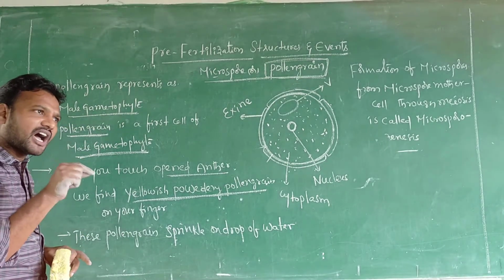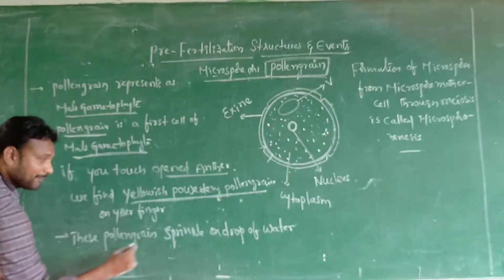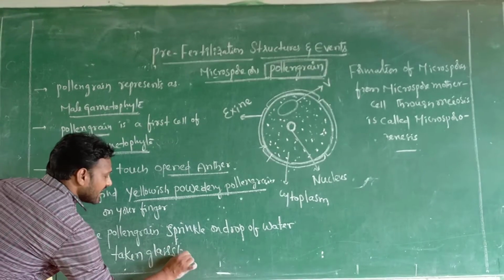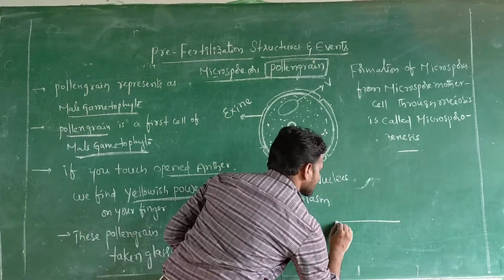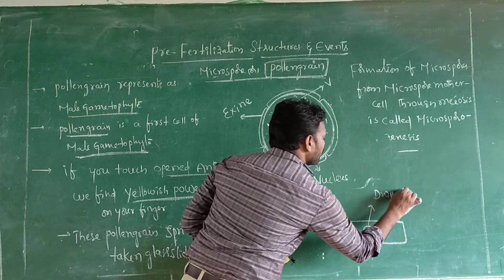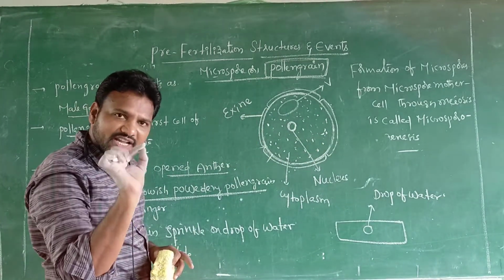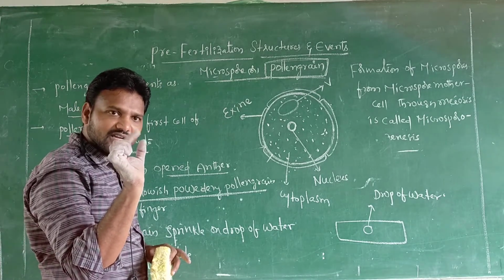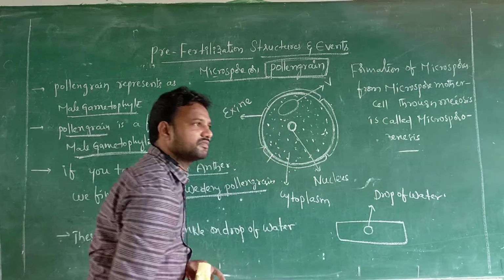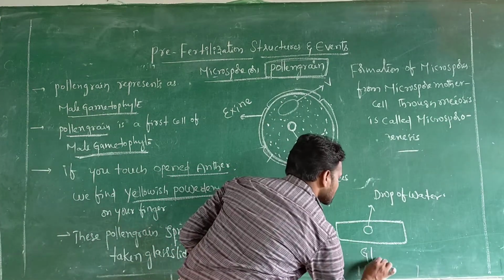After sprinkling these pollen grains on a drop of water, do you know what to do? The drop of water is taken on a glass slide. For example, this is a glass slide, and this is the water drop. Already you have the yellow colour powdery pollen grains here. That pollen grain is sprinkled on water. That will be taken on which one, sir? This is a glass slide, sir.